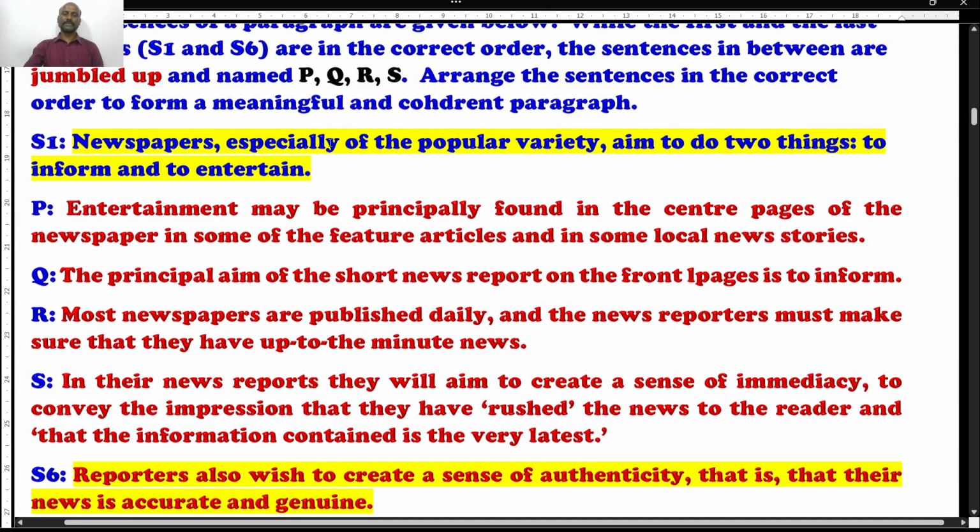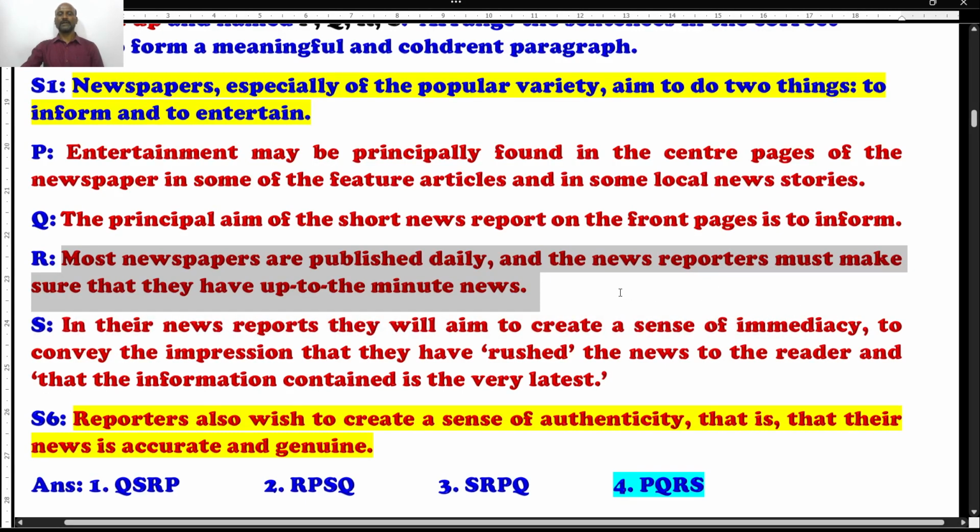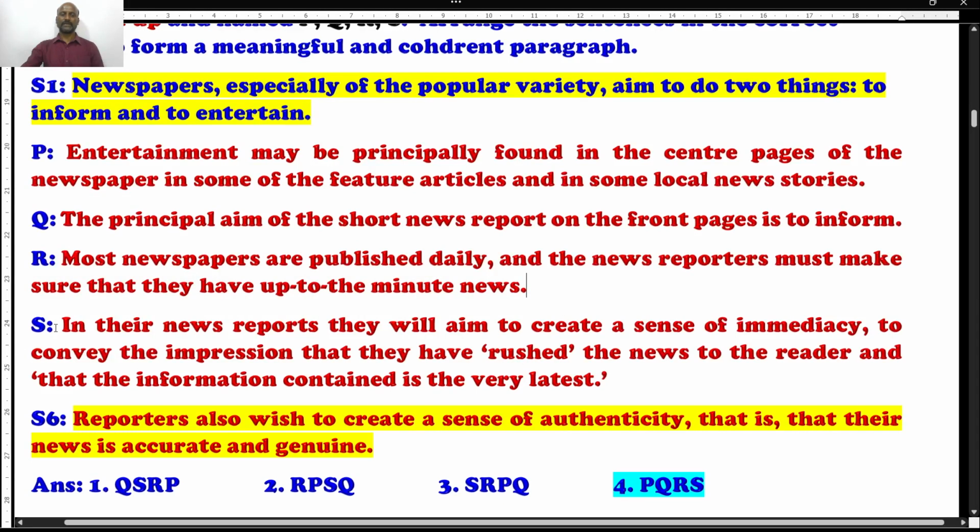Well, newspapers, especially of the popular variety, aim to do two things: to inform and to entertain. Entertainment may be principally found in the center pages of the newspaper, in some of the feature articles, and in some local news stories. Next sentence. The principal aim of the short news report on the front pages is to inform. Next sentence. Most newspapers are published daily, and the news reporters must make sure that they have up to the minute news. Next sentence.